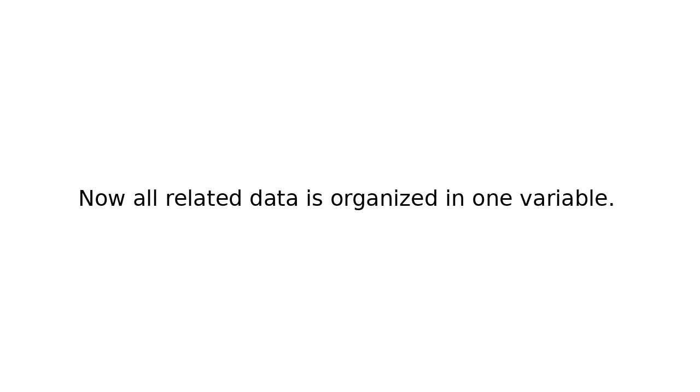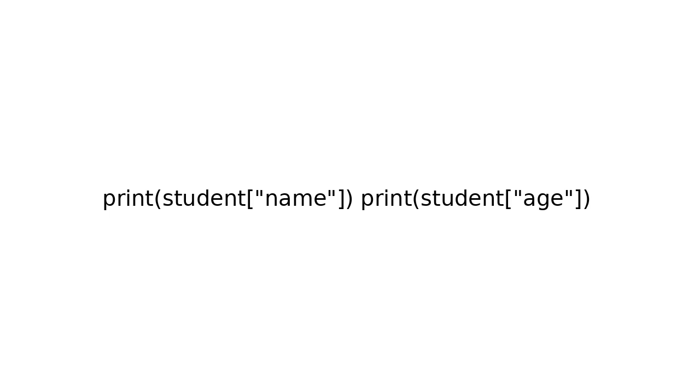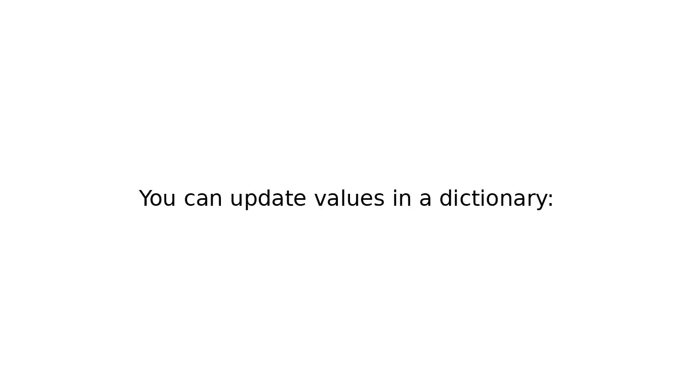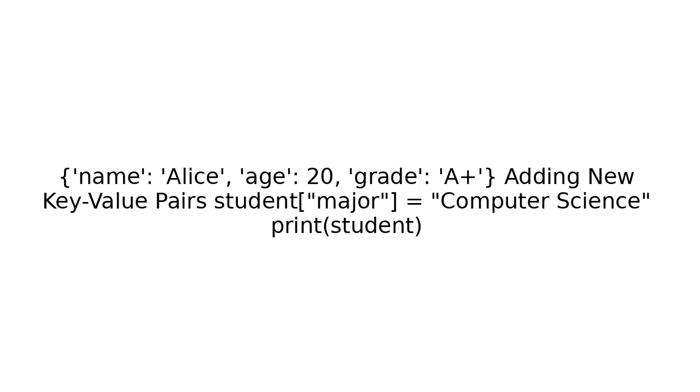Accessing values. You can access values using their keys. print(student["name"]), print(student["age"]). Output: Alice, 20. Modifying values. You can update values in a dictionary. student["grade"] = "A+". print(student). Output: name: Alice, age: 20, grade: A+.